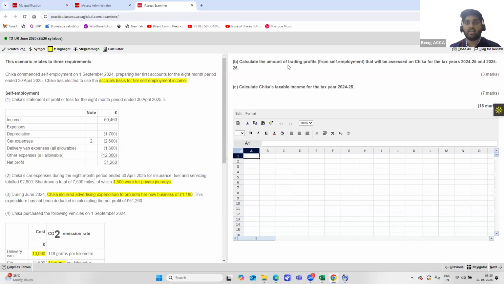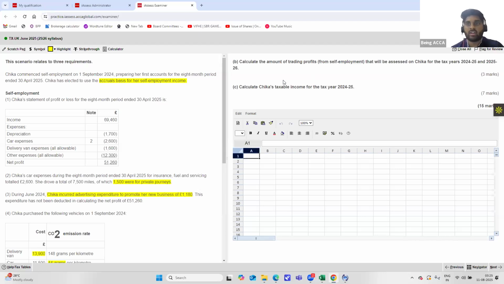Here it says calculate the amount of trading profits from self-employment that will be assessed on Chika for the tax years 2024-25 and 2025-26. So here we should be calculating trading profits that will be assessed for the tax years. How do you calculate it? The trading profits assessable for a tax year would be the profits that run from 6th April 2024 to 5th April 2025, and for 25-26 it will be 6th April 2025 to 5th April 2026.